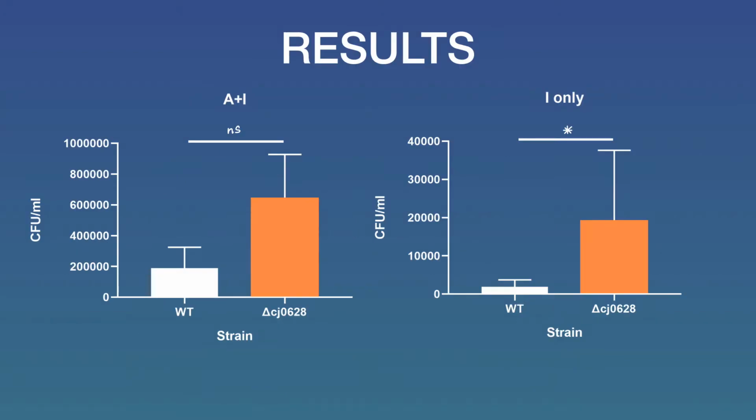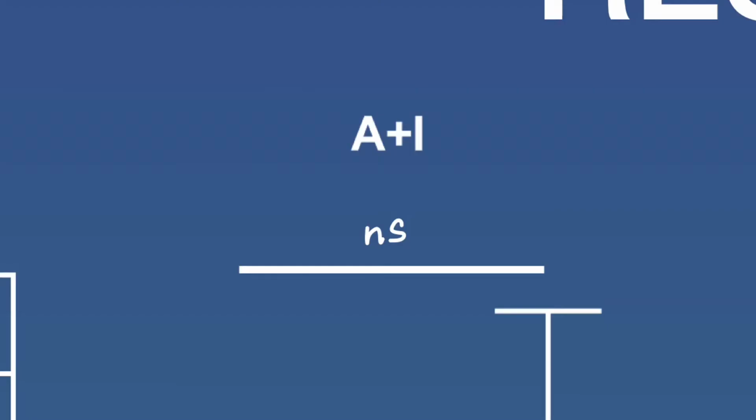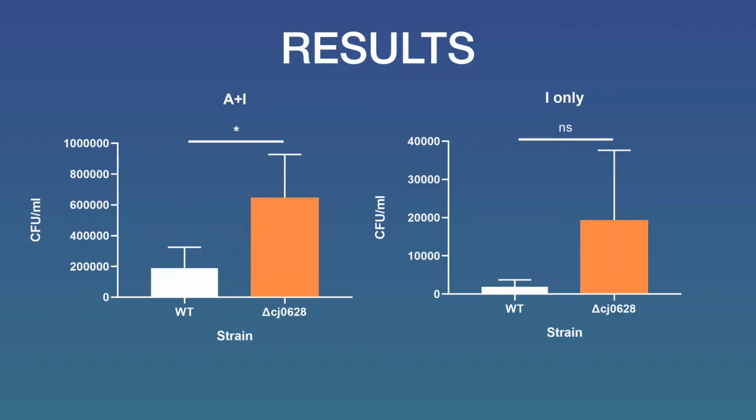Now, to our surprise, we found that more CapA mutants had adhered and invaded the human cells than the wild type, which is the opposite of the pattern observed in all previous studies. While the differences were non-significant for the adherence and invasion assay, they were significant for the invasion-only assay, and the trend was still the same. So CapA doesn't seem to increase the invasive ability of Campy. The most reasonable explanation for this would be the phase variability of the CapA protein.